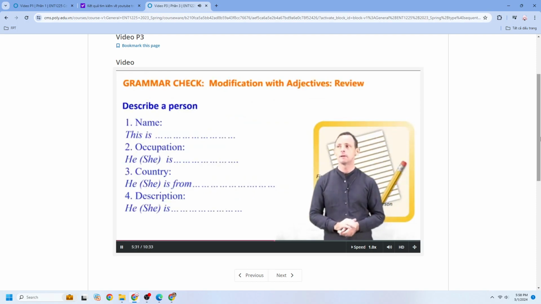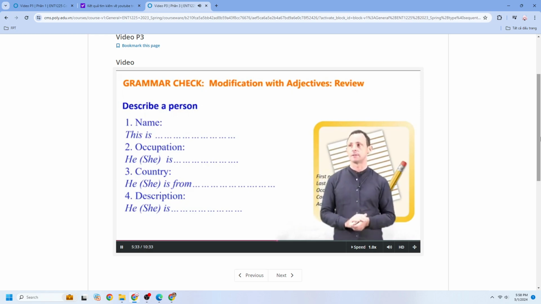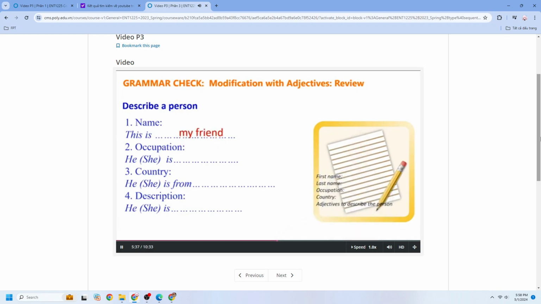Now, let's try modification with adjectives. Describe a person. Example 1. This is my friend. Occupation: He is a student, or she is a student.